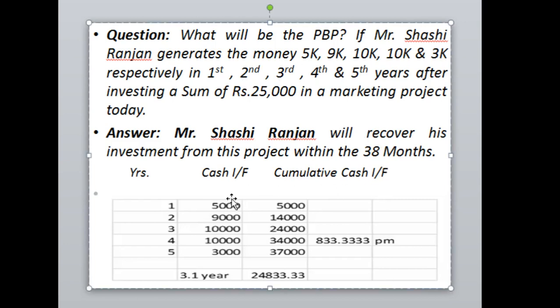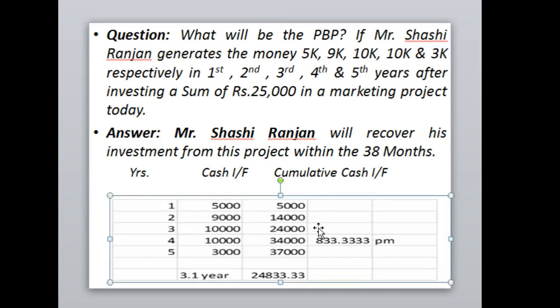He will take accordingly the cash flow. The total cash inflows are to be cumulated. He is getting 5, 9, 10, 10, 10. He recovers 24,000 within 3 years, and 25,000 is to be recovered, so the difference of 1,000 is to be divided by 10,000, because in the fourth year the project will give a cash inflow of 10,000 rupees.